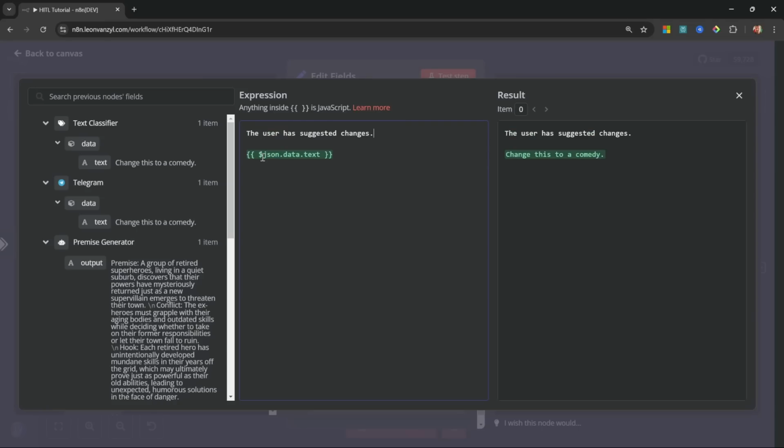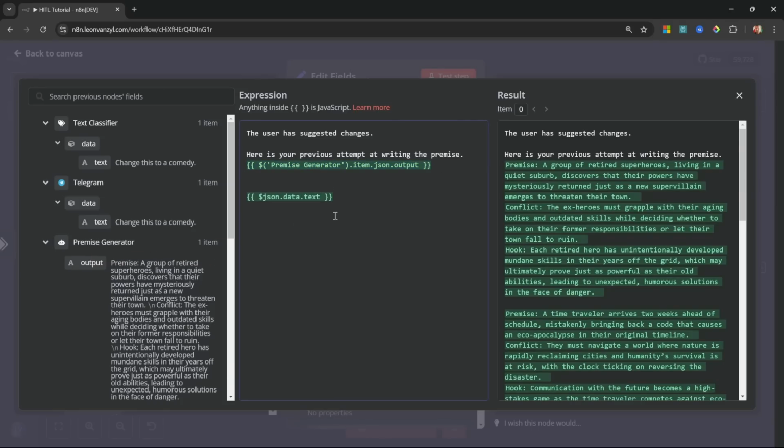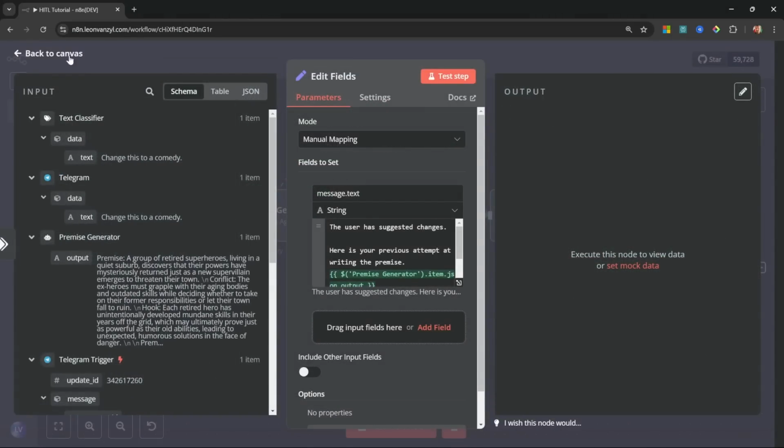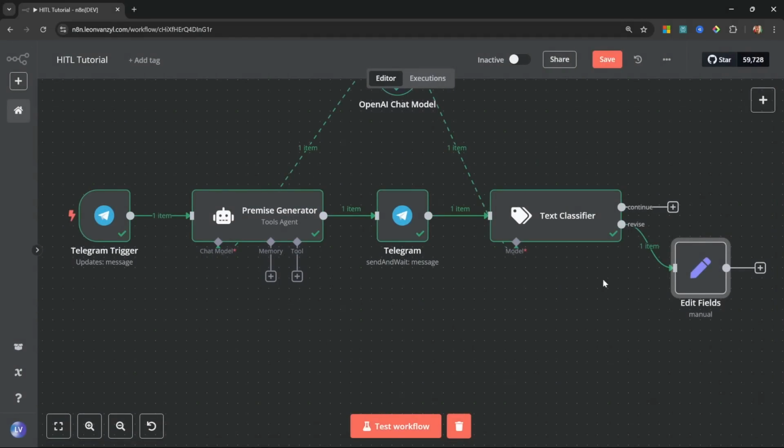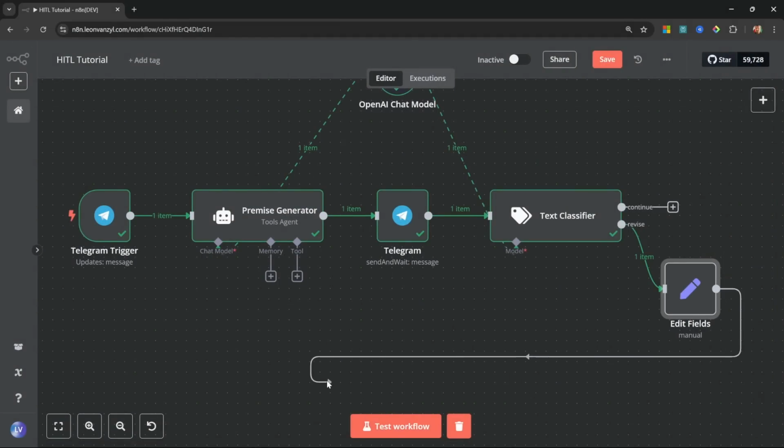So at the start of the prompt, we can simply say, the user has suggested changes. Here is your previous attempt at writing the premise. Then we can simply grab the premise that was generated by the agent, and finally, we can add, here is the user's feedback, followed by the feedback that was provided by the user. And that's actually all we have to do. So let's go back to the canvas. Let's attach this edit fields node to our premise generator.